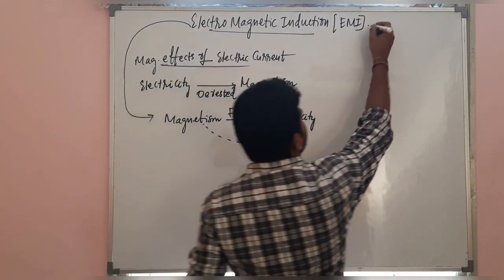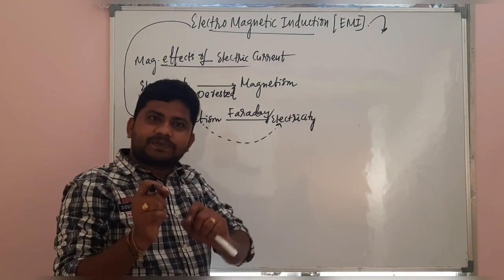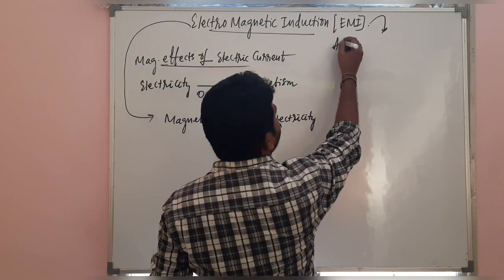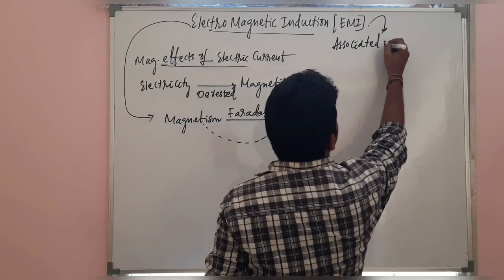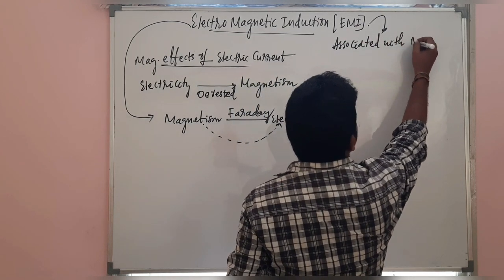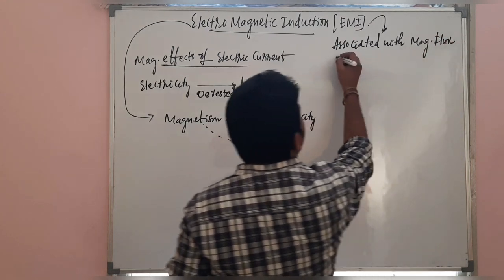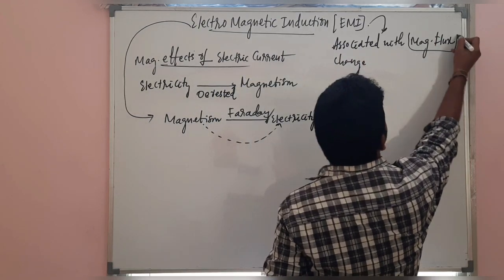Most of the concepts related to this chapter will be associated with the topic called magnetic flux change. What is this? A magnetic flux change.